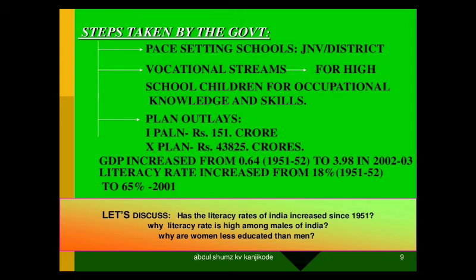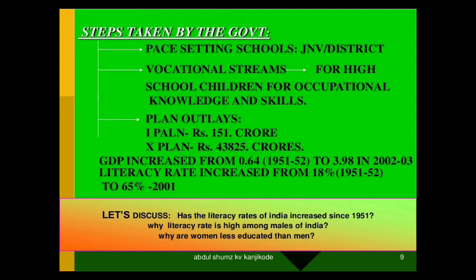And what are all the steps that were taken by the government in order to develop all these things? First thing is opening schools for every district, and they are having a good number of government schools, and also they are providing better education and everything in order to develop the children.